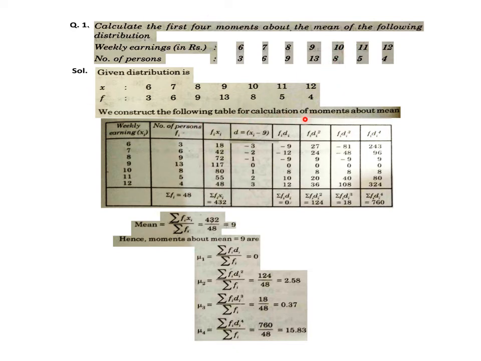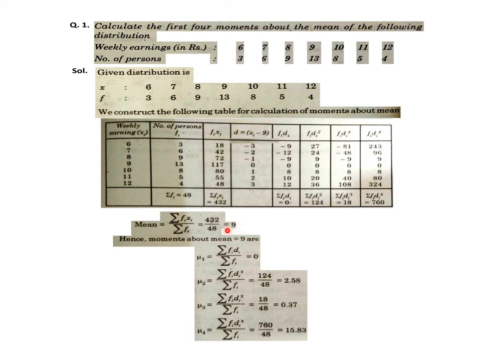We construct the table for calculation of moments about the mean here. For that, x and frequency are the first two columns. Those two rows are to be settled down as columns. Then we are adding all these frequencies together. Sigma fi is 48, and then we are multiplying f and x together. Next column is f into x, and then we are adding that column also. Sigma fi xi upon sigma fi is the standard simple formula for mean, and it's 432 upon 48, which is 9. So we have 9 as the value of mean.